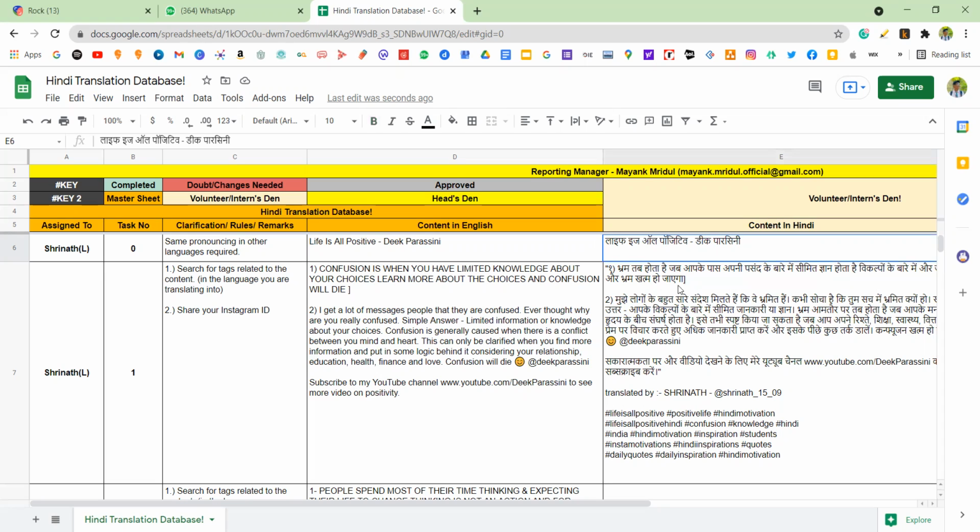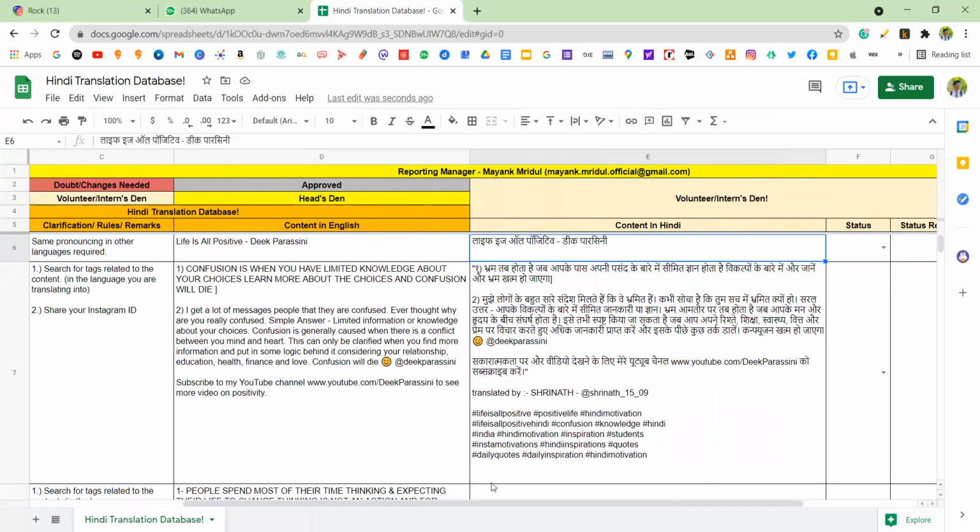Please ensure that you read column C, that is clarification, rules and remarks, for ease and feasibility. For example, the common thing is you'll have to search for tags related to the post if possible, and share your Instagram ID so that we can give you credits. You can also see the task number and assigned to. In assigned to, you'll find your name, and in the task number, you'll find the task numbers for the respective ones. So this is the overview.